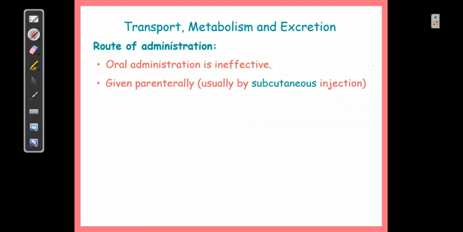Subcutaneous is the most commonly practiced. IV is also possible, IM that is the intramuscular route is also possible, and the intraperitoneal route is sometimes practiced. So all these routes are possible apart from oral, but normally it is subcutaneous injection that is practiced.